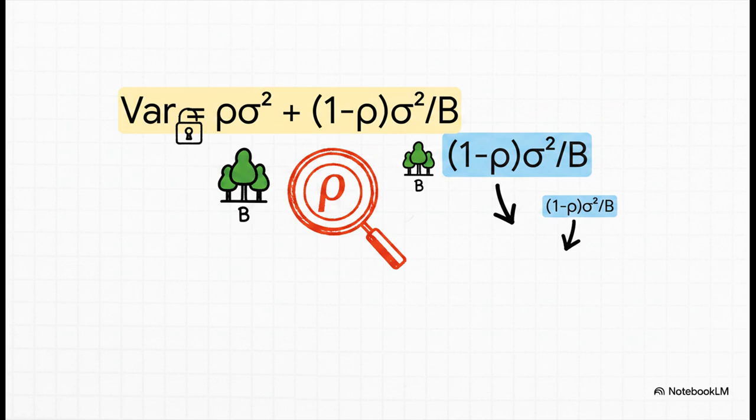The total error, the variance, of our forest is basically made of two parts. See that second part, the one with the B on the bottom? That part gets smaller and smaller as you add more trees. That's our wisdom of the crowd benefit. But now look at that first part. That's the groupthink term. It's got that rho, the correlation, right in it. And notice it doesn't get smaller when you add more trees. It's a stubborn floor on your error. So the only way to make our model even better is to directly attack that correlation.